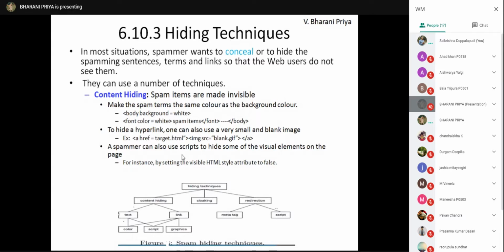And you can hide the script using some visual elements. You can hide some of the visual elements on the page. And even inside the HTML tags, we have the option called hidden element, right?